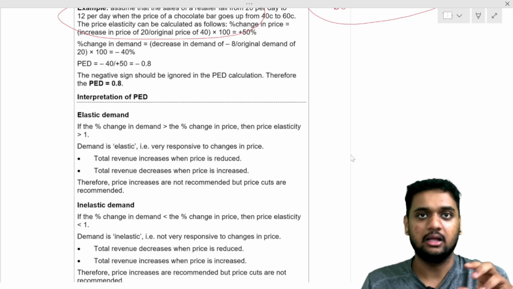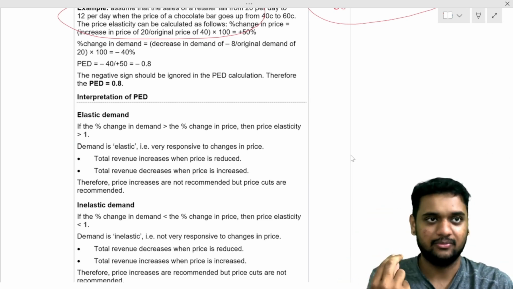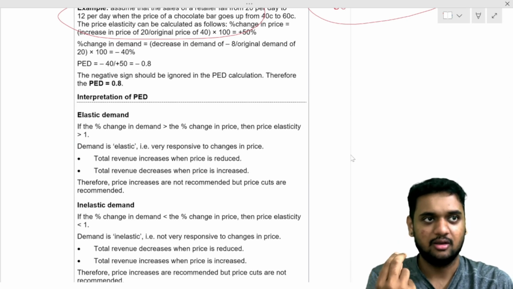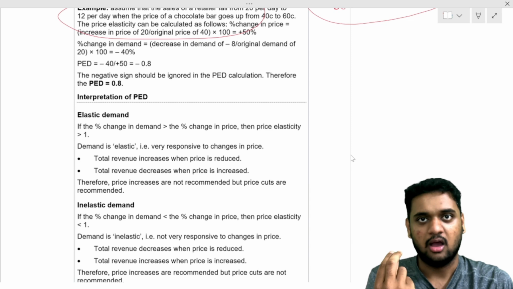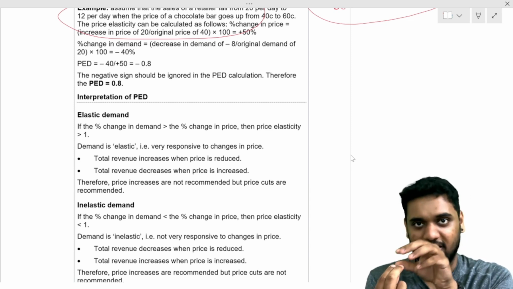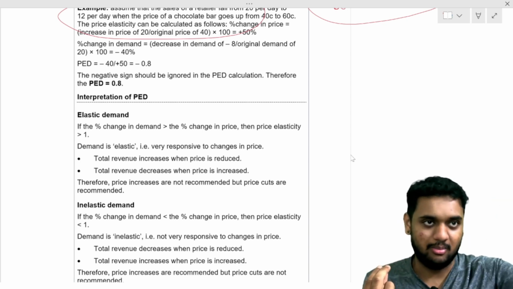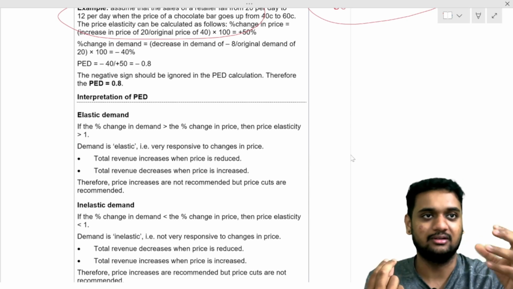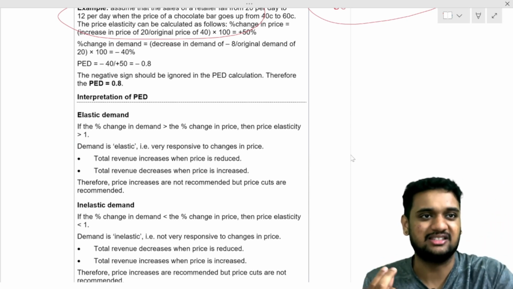In inelastic demand, I decrease the price. Because of that, I get a smaller amount per unit, and the quantity demanded also increases by only a small amount.